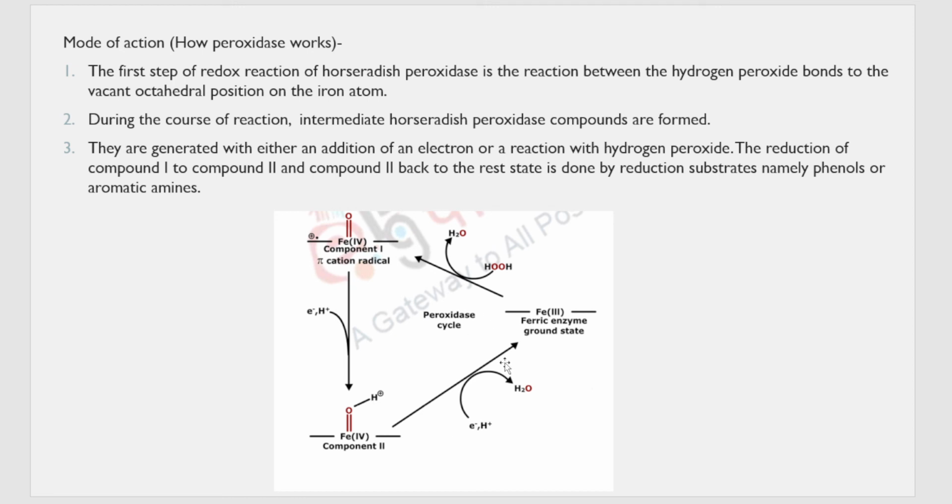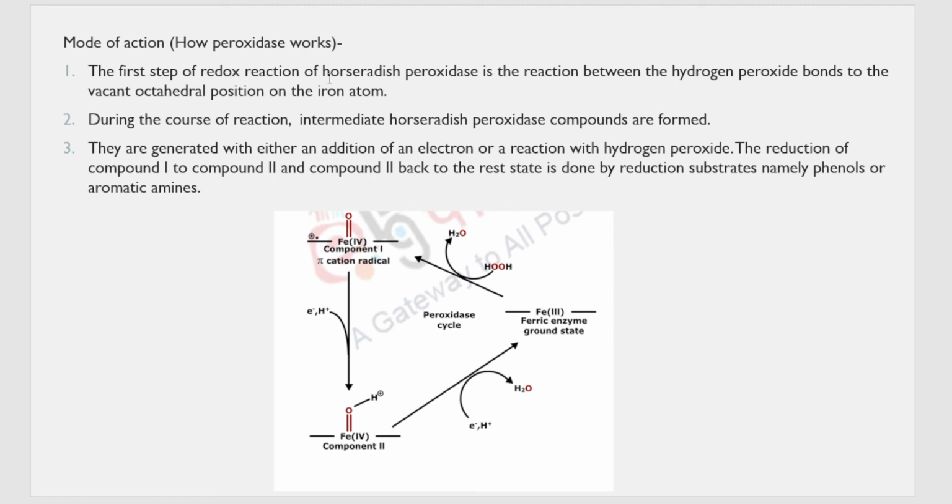And in the next step, what happens? One more electron and one more H plus is given. That one more H plus adds over here. So you can eliminate water, that is H2O, from this enzyme. And because of the addition of one more electron, this Fe4 gets converted to Fe3. And then finally you get the enzyme back. So that is the mechanism of how the peroxidase enzyme works.